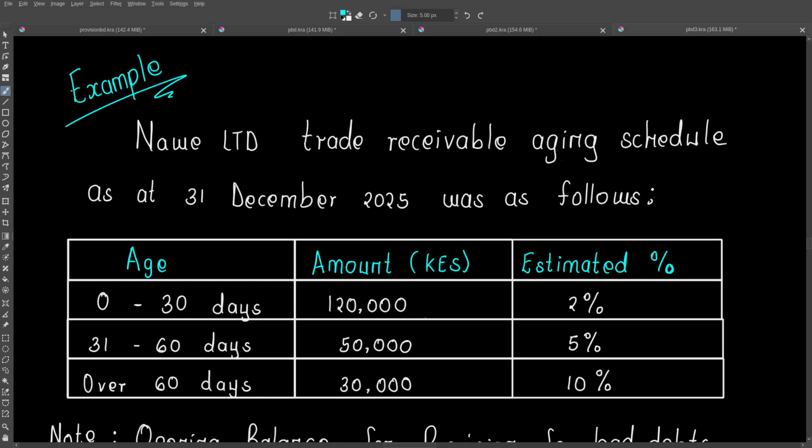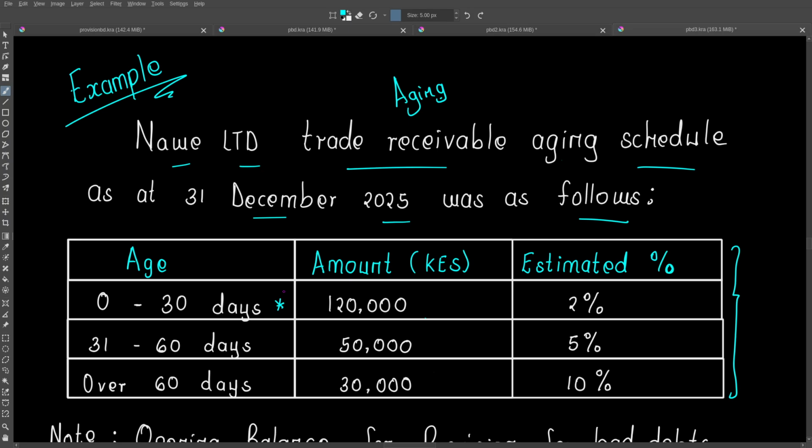So let us look at the second example, which is a practical example of aging. We are told here, Nawe Limited trade receivable aging schedule as at 31st December 2025 was as follows. This is what we call an aging schedule, and it requires you to state the receivables depending on the period that they have lapsed as a receivable.